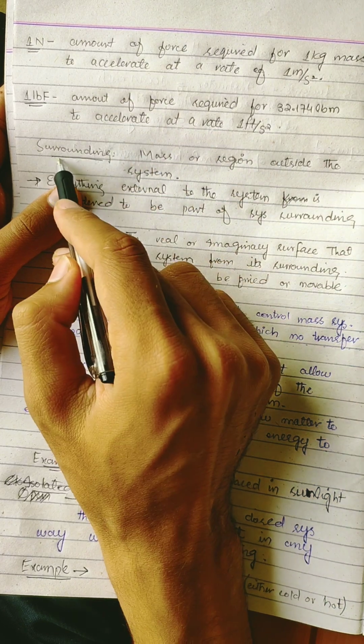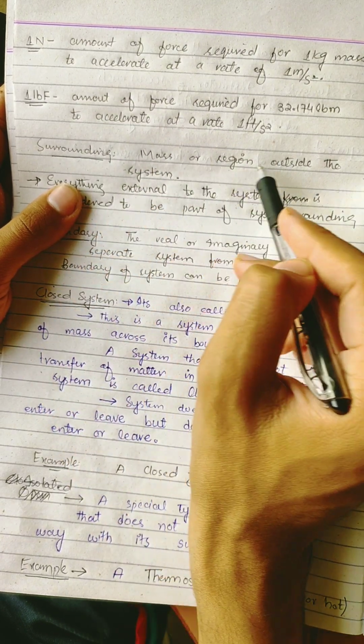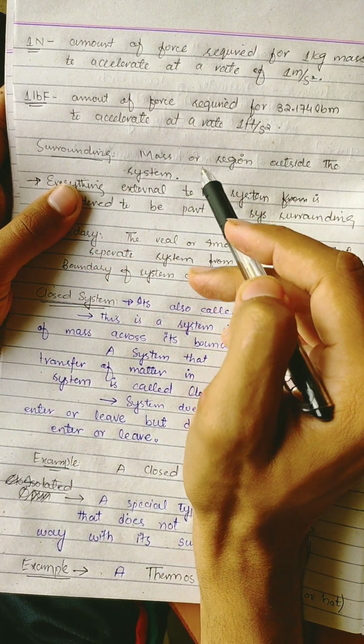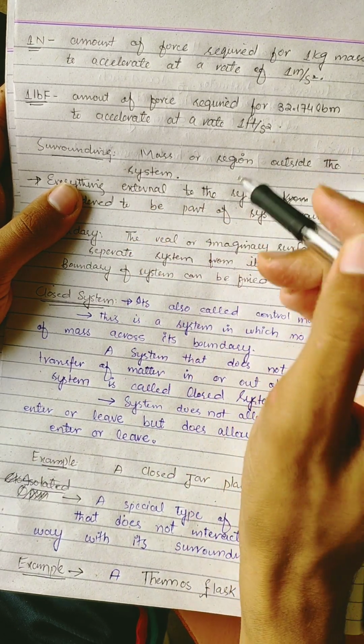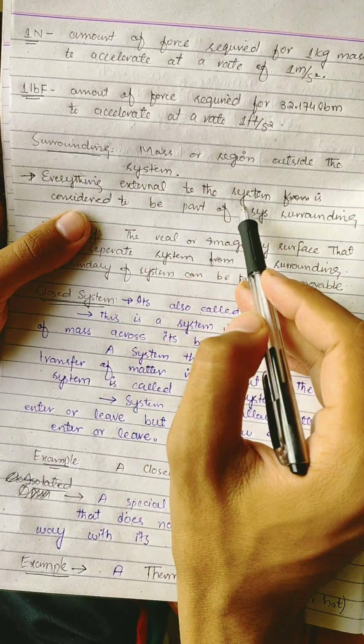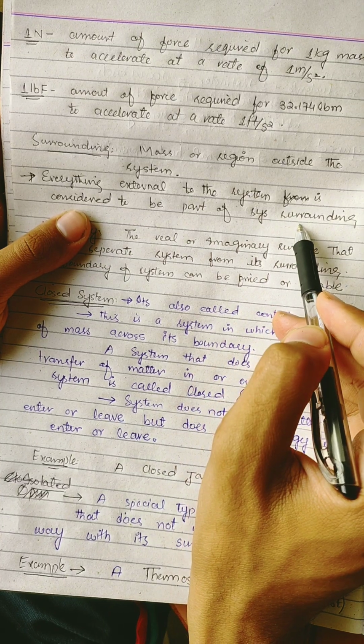Now we are moving toward the surrounding. Surrounding is a mass or region outside the system. All the region or space outside the system is called surrounding. Everything external to the system is considered to be part of its surrounding.